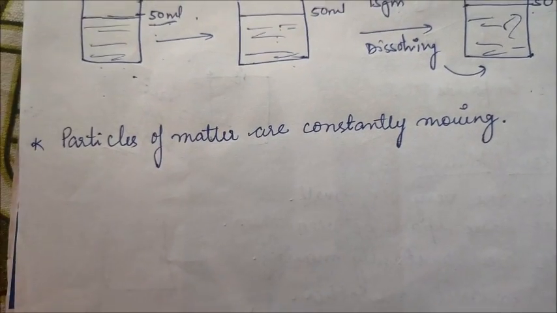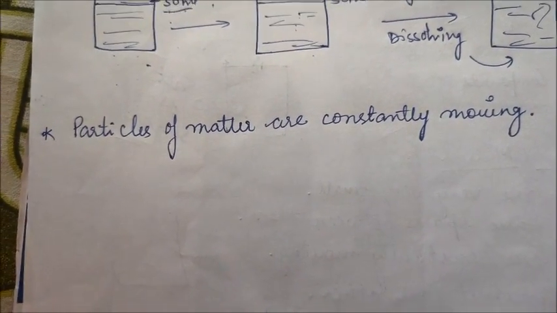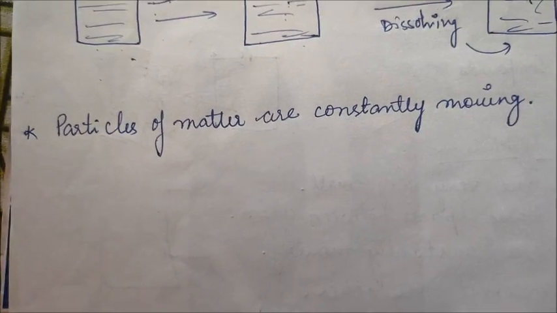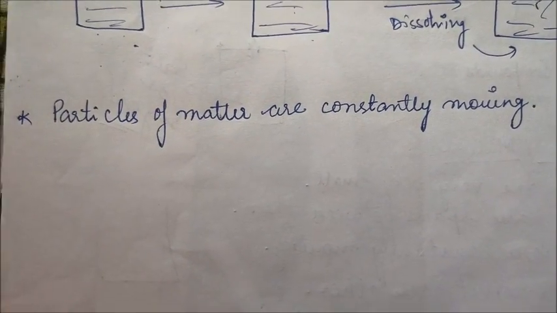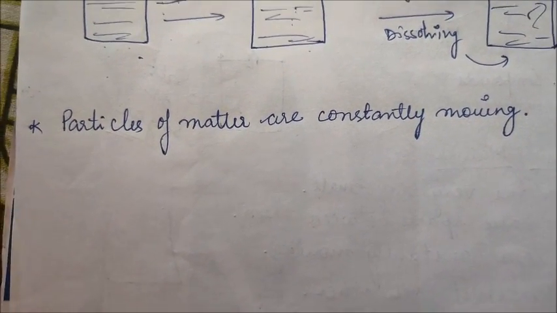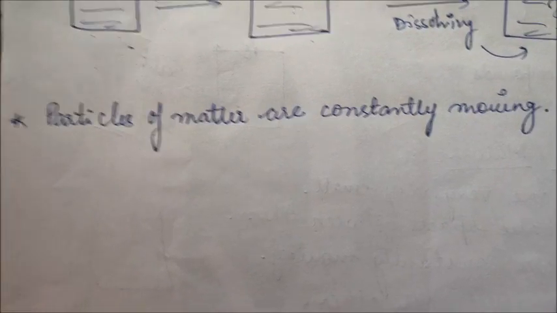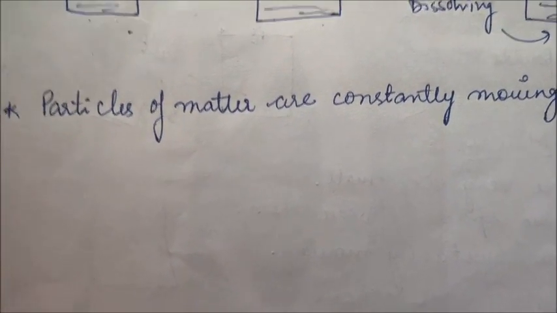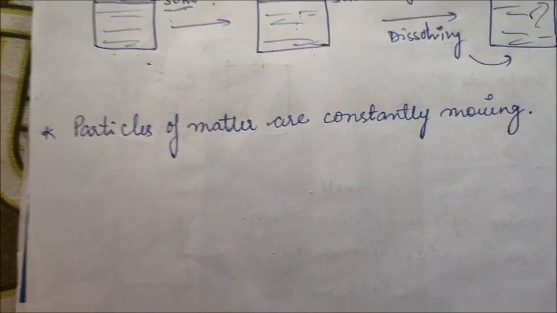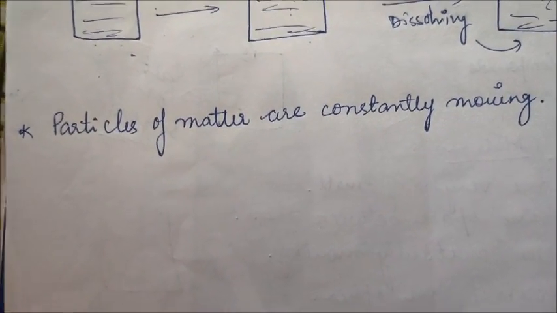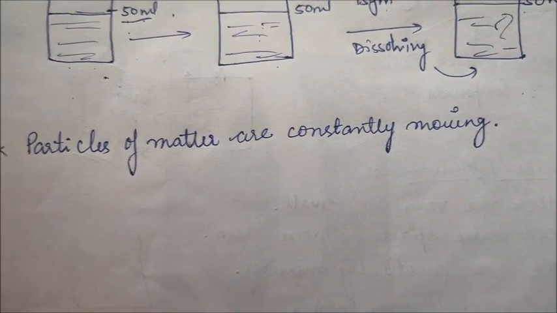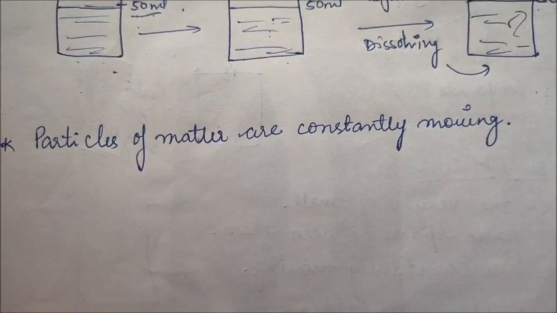Because as you were burning the incense stick in one corner, but the aroma or the fragrance spread to the whole house. This is because the particles of matter are constantly moving. They are constantly moving. So it spread from one corner to the next corner or the whole house. So this experiment shows that particles of matter are constantly moving.